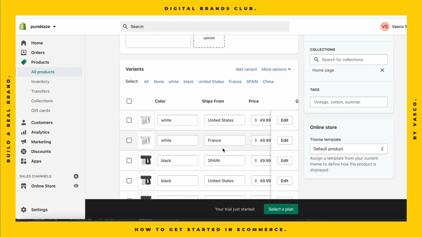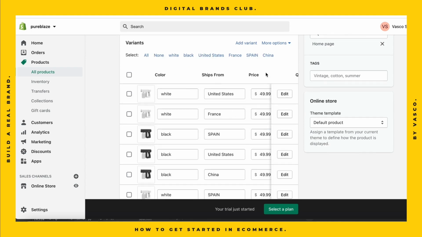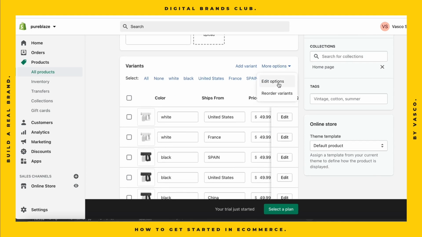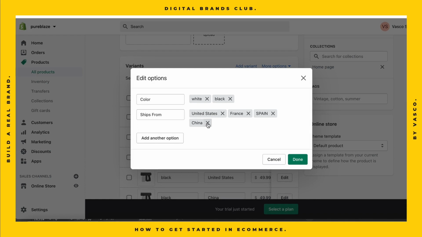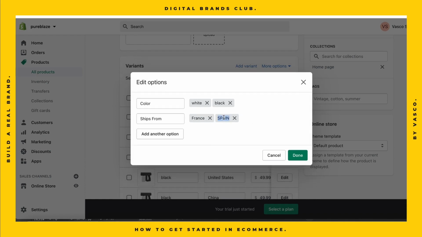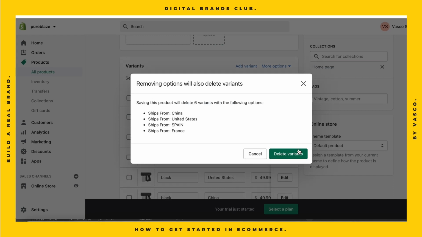If you have a supplier like this that says they ship from a bunch of different countries, which is usually not true, they just have a faster shipping line to that country, you don't want the customer to see this "ships from" part. So what you can do is click here, edit options, and delete this part. And you click done.